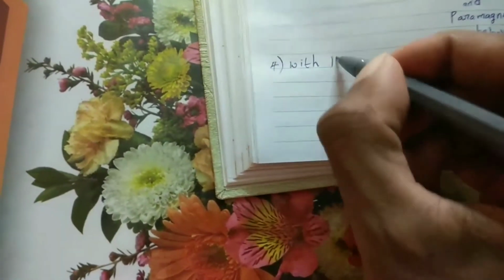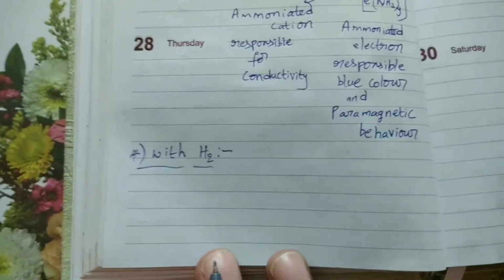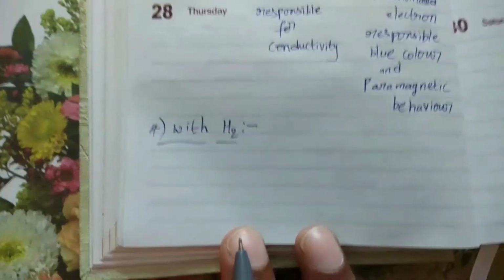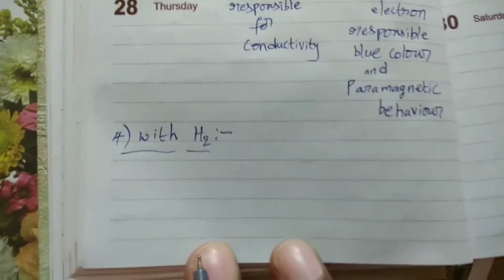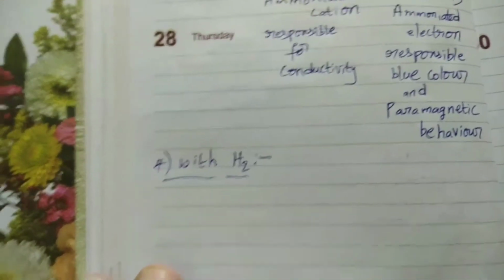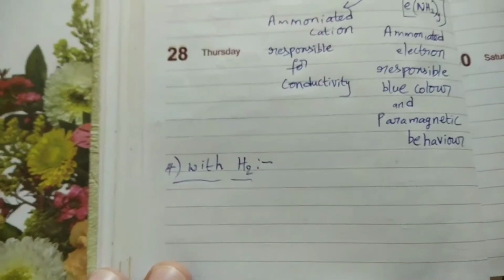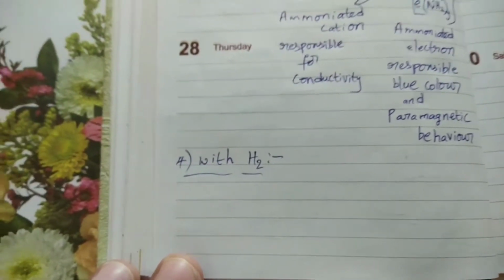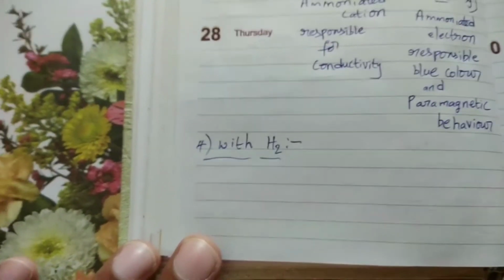Next one is reaction with hydrogen. Already in the hydrogen chapter we completed alkali metals by reacting with hydrogen forms corresponding compounds. Those are called hydrides. Lithium hydride LiH, sodium hydride NaH, potassium hydride KH, cesium hydride CsH. Like this ionic compounds are formed.